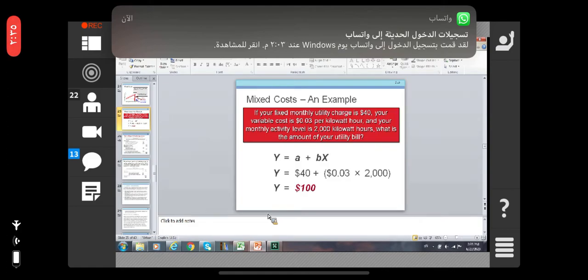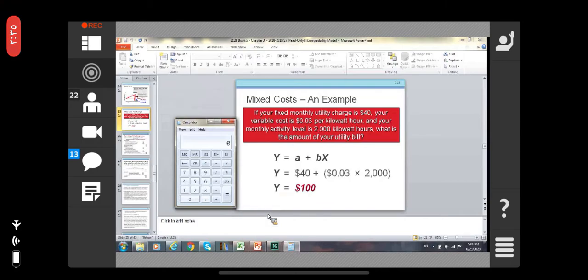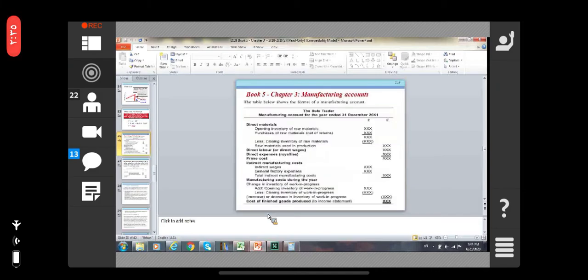Do you understand how we calculate it? The formula is Y is equal to A plus BX. A is 40 plus 2000 multiplied by 0.03, right? So it is 100, right? Mixed cost.